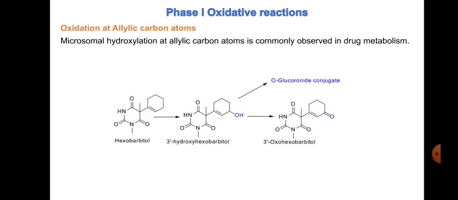So this is getting hydroxylated, and then subsequently it is getting converted to 3-oxohexobarbital. That is the metabolite of the corresponding hexobarbital, and this hydroxylated hexobarbital can also undergo O-glucuronide conjugation. So this is what we were talking about.